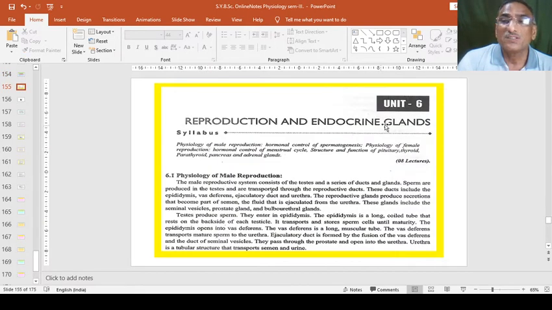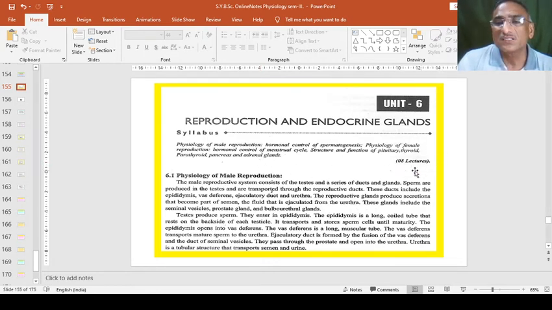So here we will start the sixth chapter, and in this sixth chapter we have to study the physiology of male reproduction, in which hormonal control of spermatogenesis, physiology of female reproduction, hormonal control of menstrual cycle, structure and function of primary pituitary, thyroid, parathyroid, pancreas and adrenal glands.